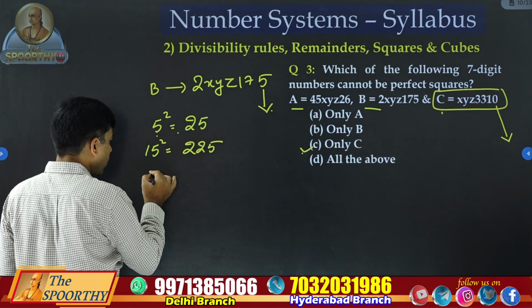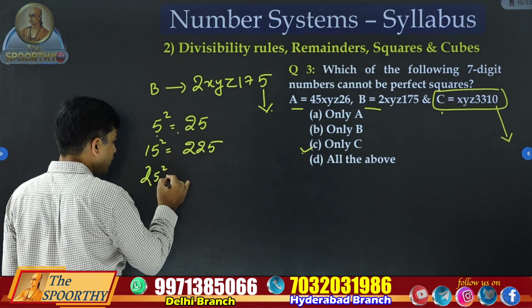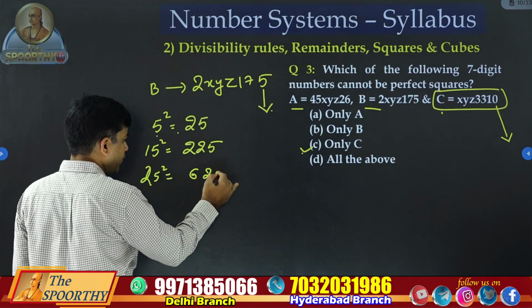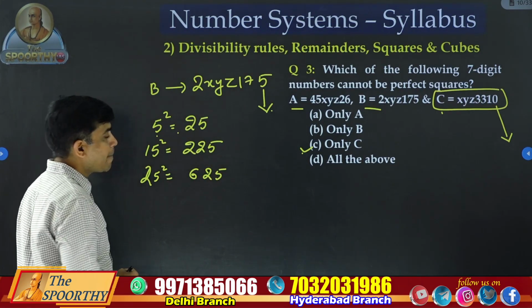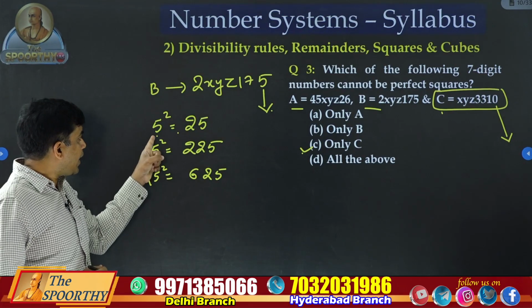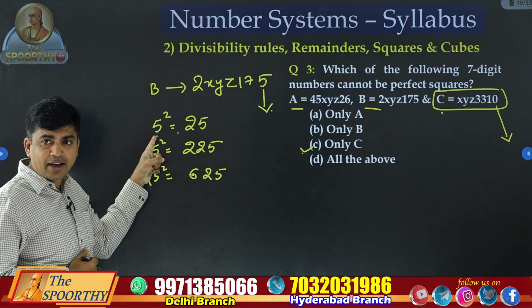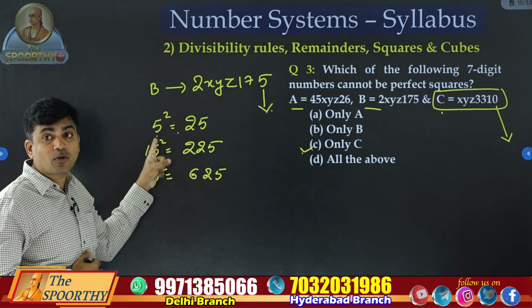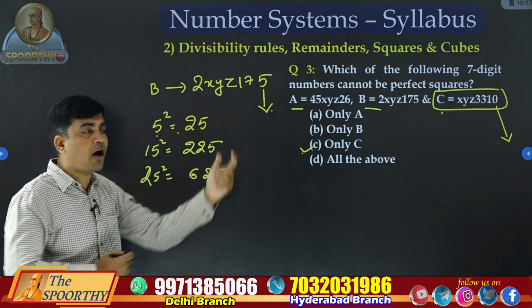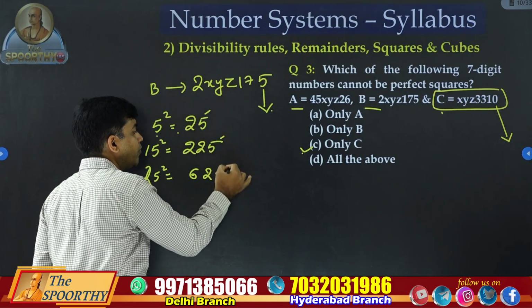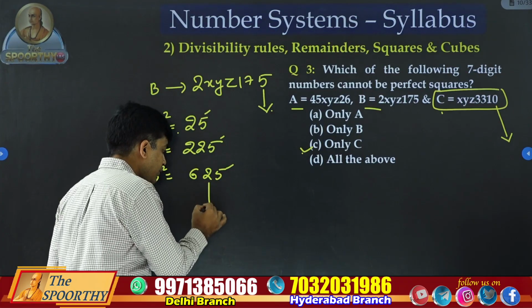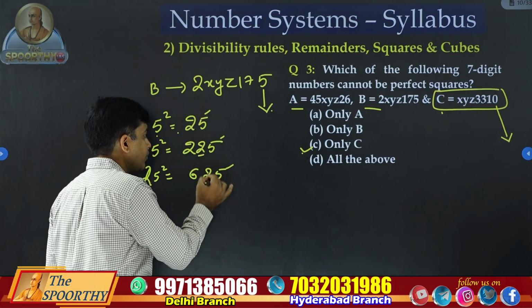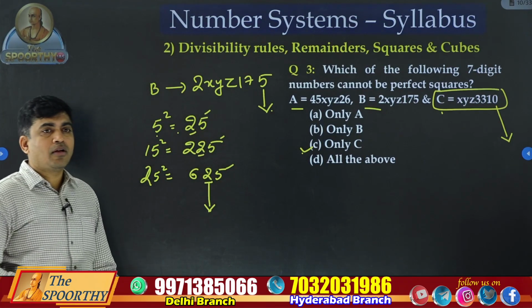225. What is 25 square? 625. Now tell me, what is your observation? If a number is ending with 5, its square also ends with 5. But what about the last but one digit?